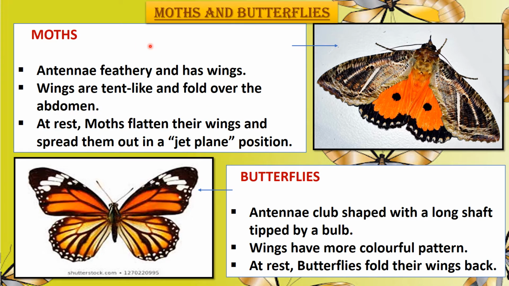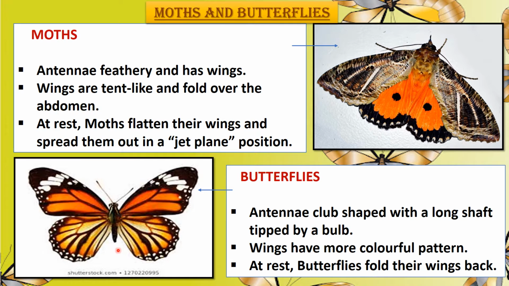These differences we can see closely by looking at the antennae and the wings of these insects. In moths, the antennae are feathery. The wings are tent-like and get folded over the abdomen, means it covers the abdomen. And when they are at rest, they spread their wings in a jet plane position.